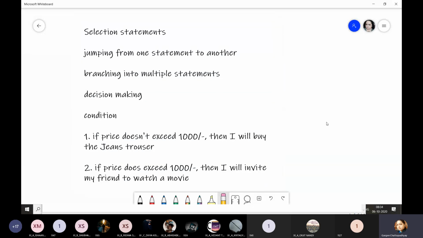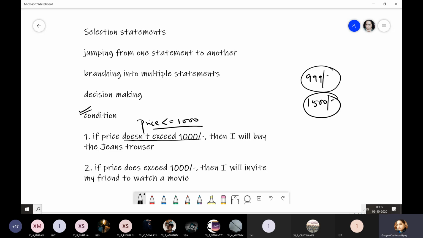You think you have created a condition for yourself. That is, if the price doesn't exceed 1,000, then I will buy the jeans trouser. That means the price should be less than or equal to 1,000. So in this case, this condition is satisfied. If I go to the store and I find that they are selling it for 999, then fine, I will go for the jeans trouser, hands down. But if I find that they have increased the price to 1,500, which I cannot afford because I'm not an earning member of the family.